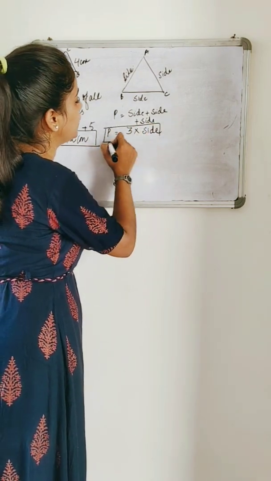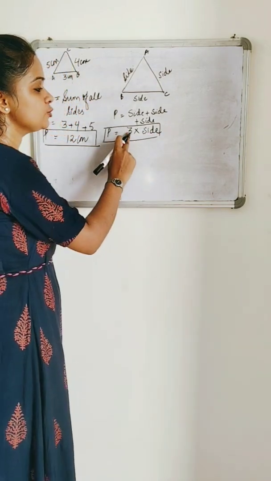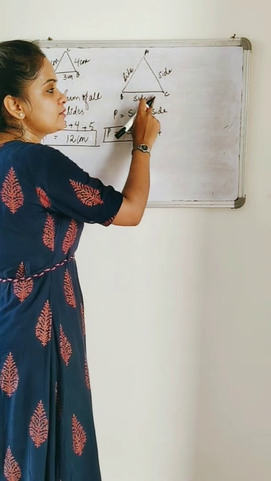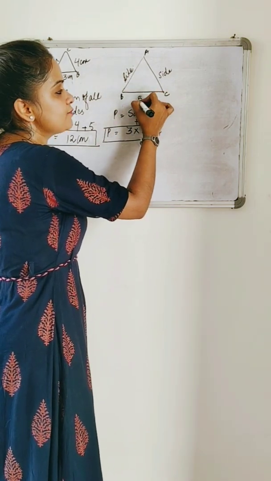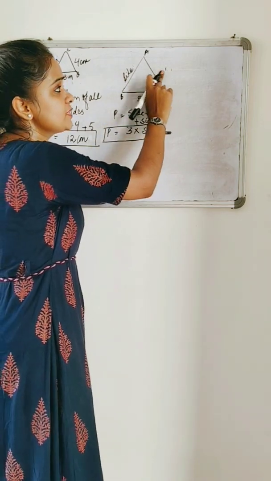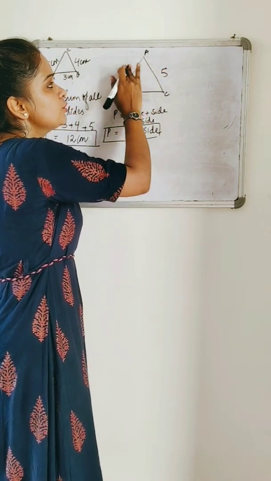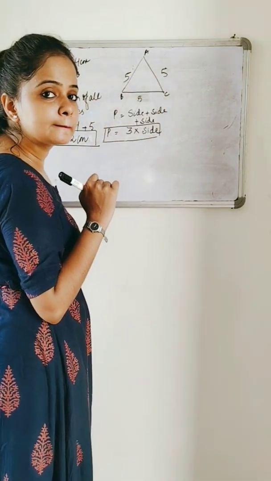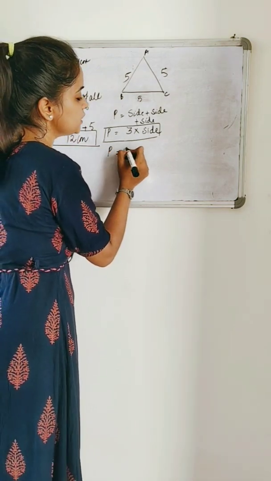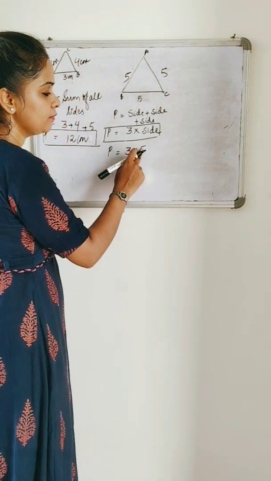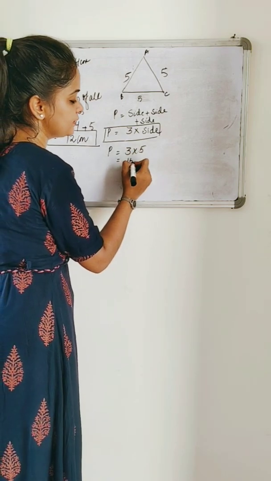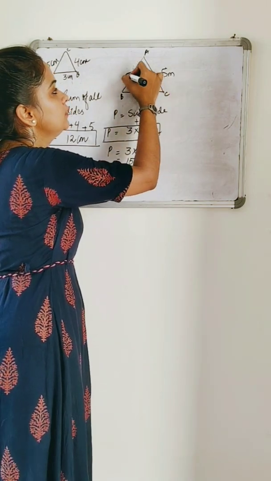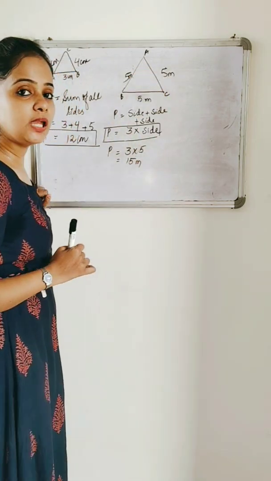So the formula to find out the perimeter of an equilateral triangle is you just multiply the side by 3. For example, I have this triangle and the side is 5 centimeters. If it's an equilateral triangle, if this is 5, then this is also 5 and this is also 5. 5 plus 5 plus 5, how much? 15. So perimeter is equal to 3 multiplied by 5, which is equal to 15. Is there any unit? Meter.